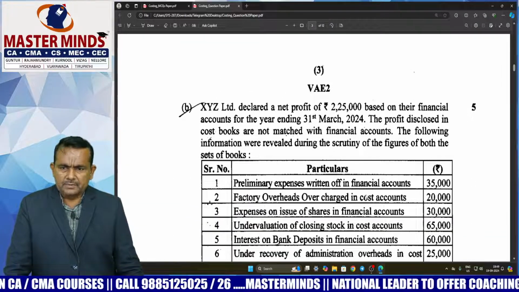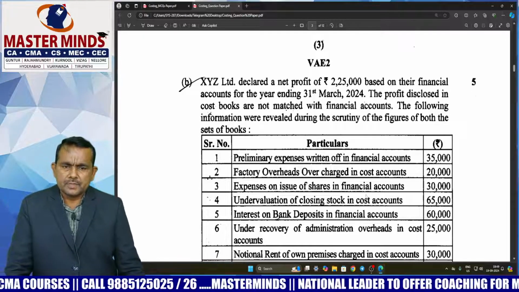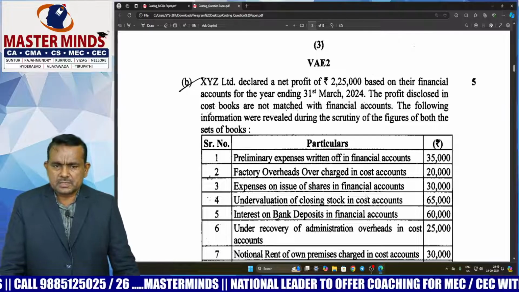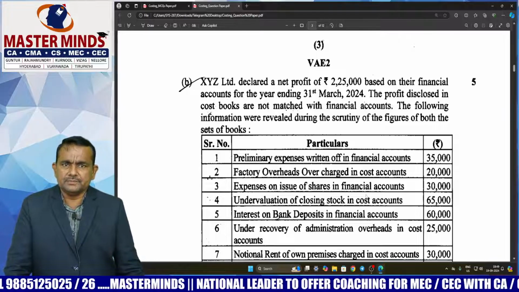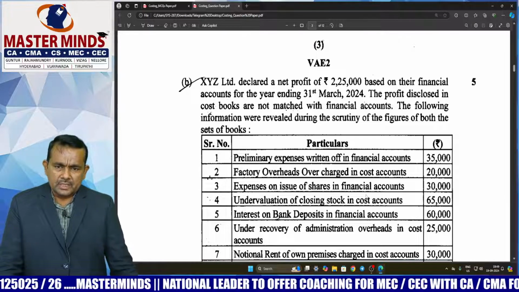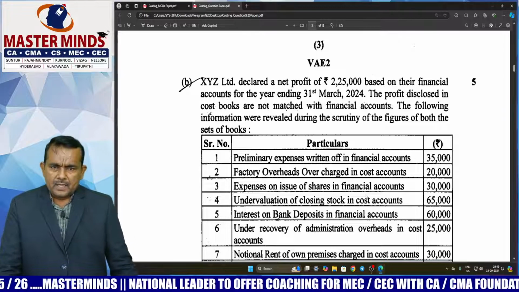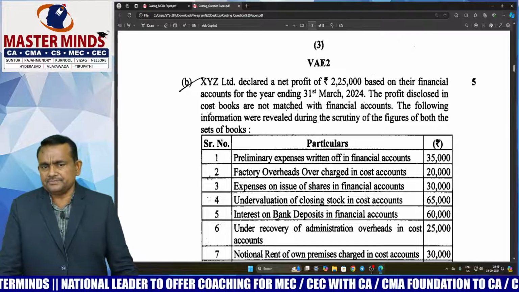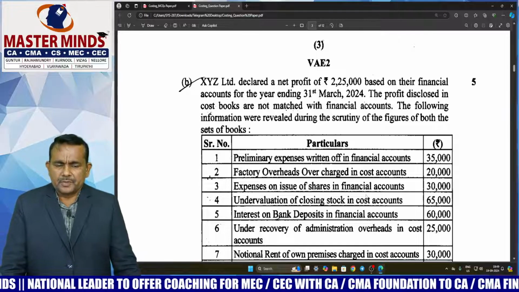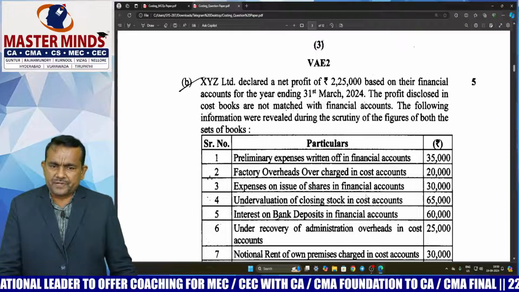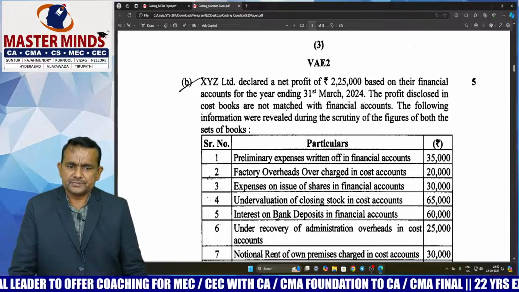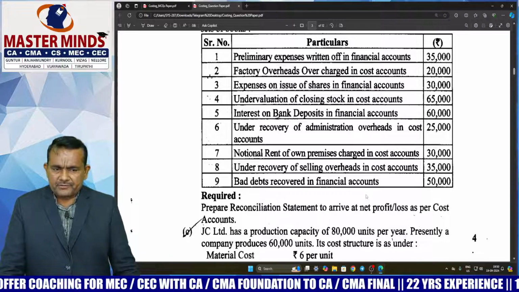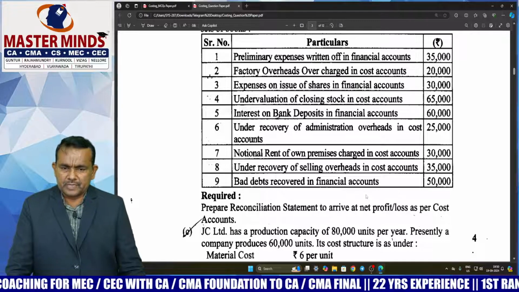Second question B. This question is related to cost accounting systems, reconciliation. Here one thing observed, sir: net profit as per financial accounts is given. So please start with net profit as per financial books. The question is asking to calculate net profit as per cost books through a reconciliation statement.